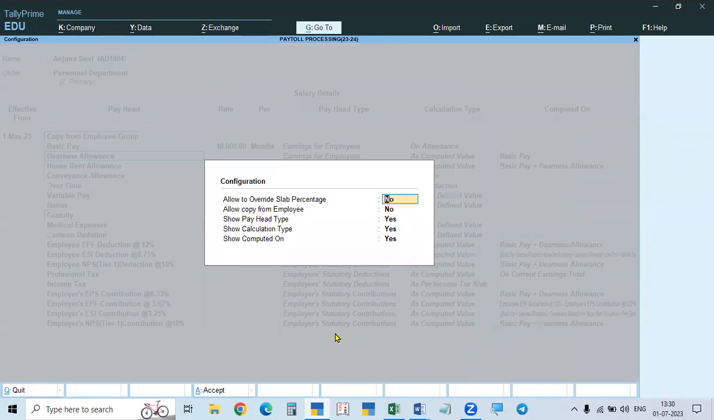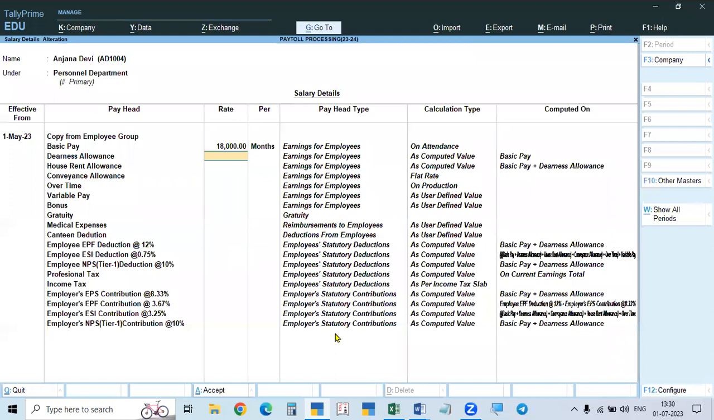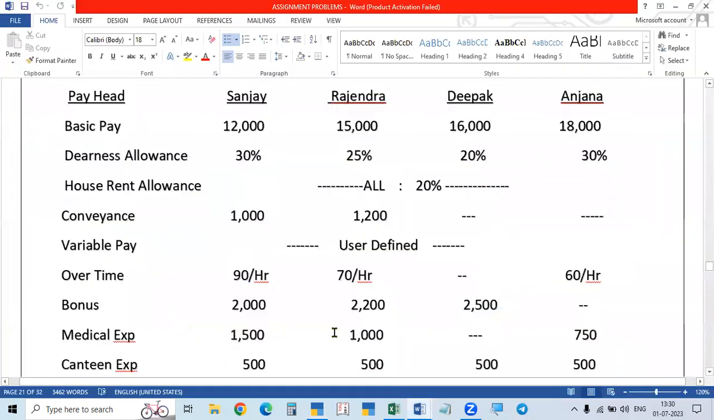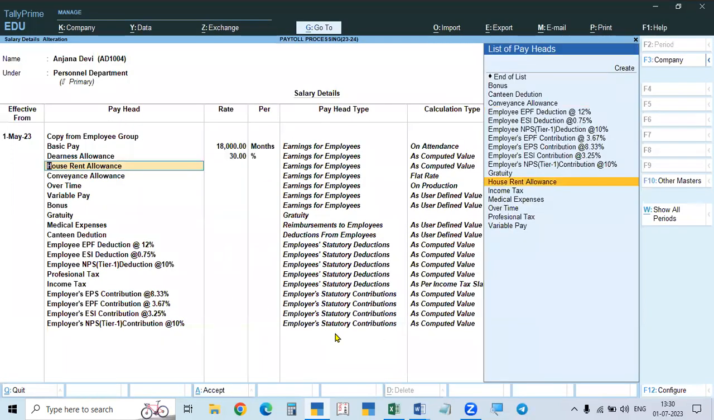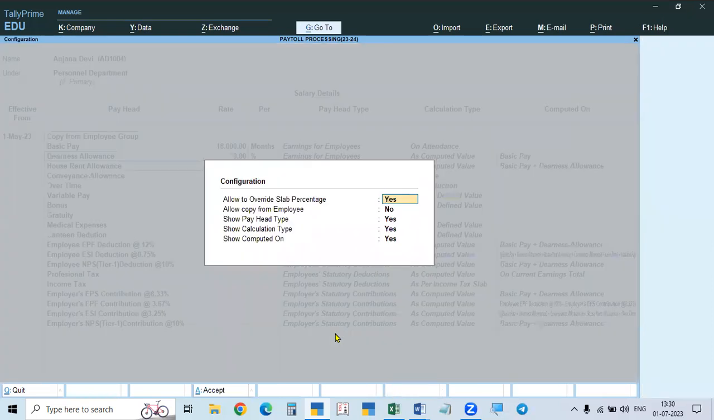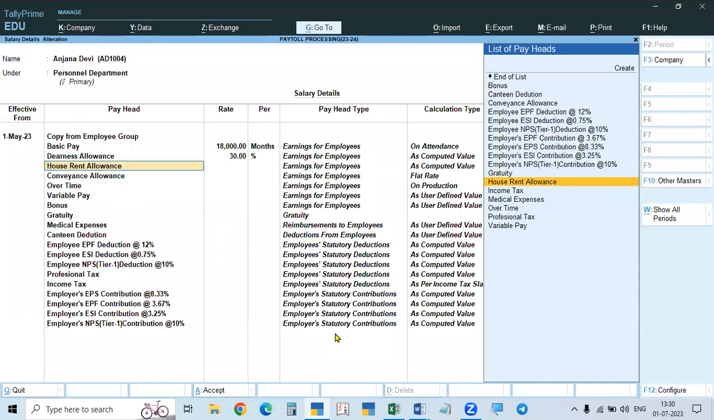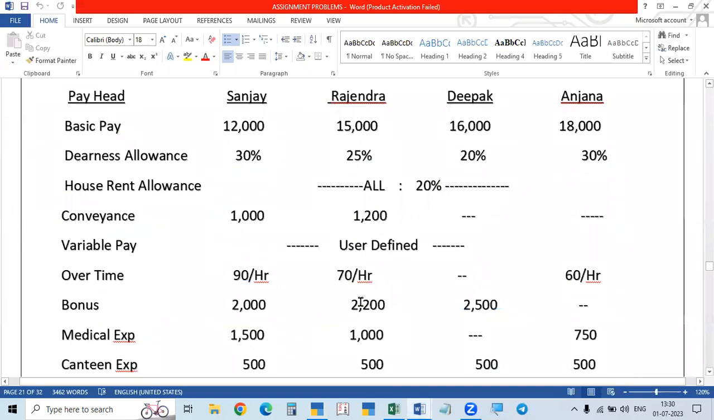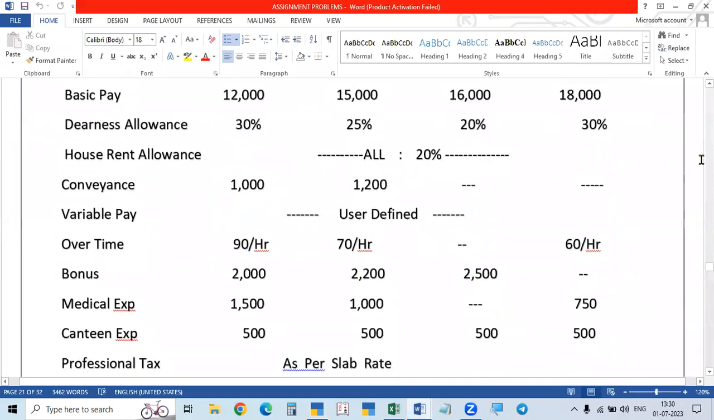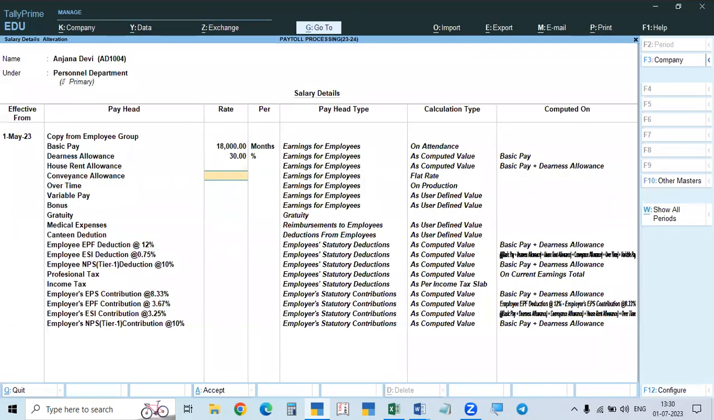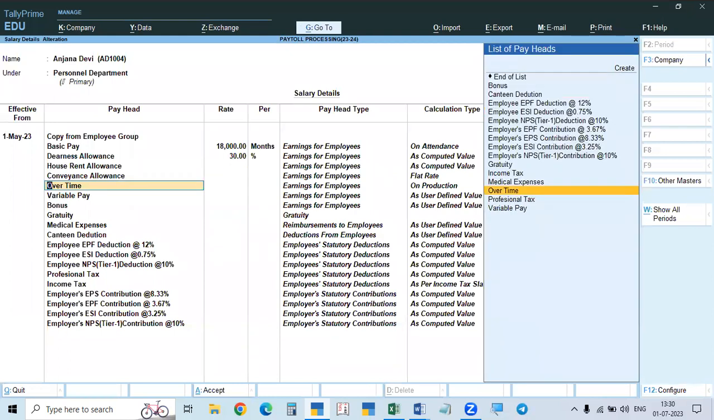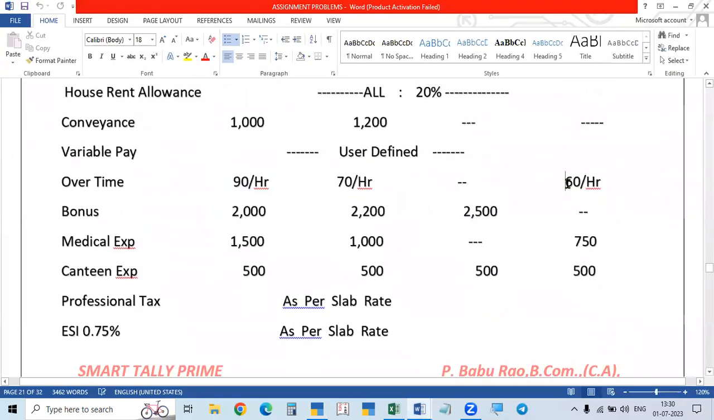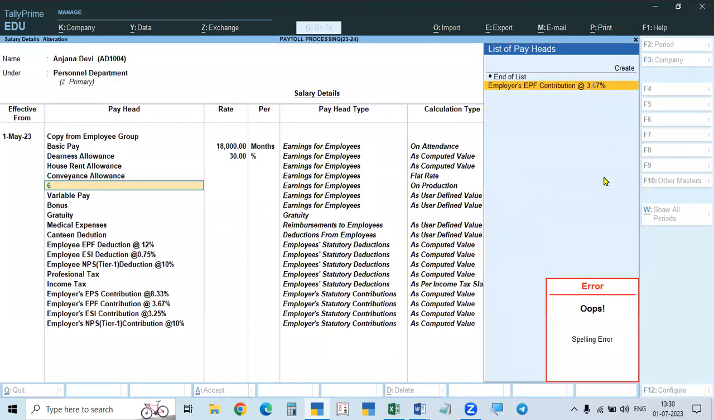So go to F12. First one, override: take yes. Then the cursor will go there, otherwise it will not go. So it is 30%. Then again press F12 and make it no, otherwise for every calculation the cursor will go there. But automatically it will calculate house rent allowance. Then conveyance allowance. See, for conveyance allowance there is no amount. Leave it. And for overtime, 60 rupees per hour.